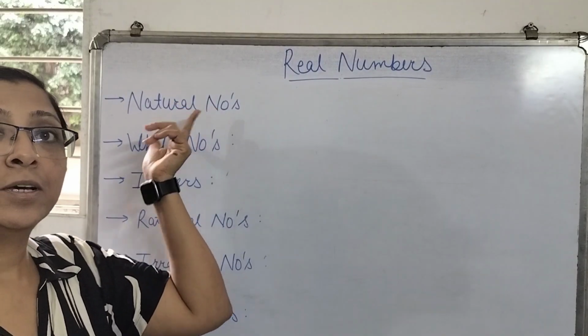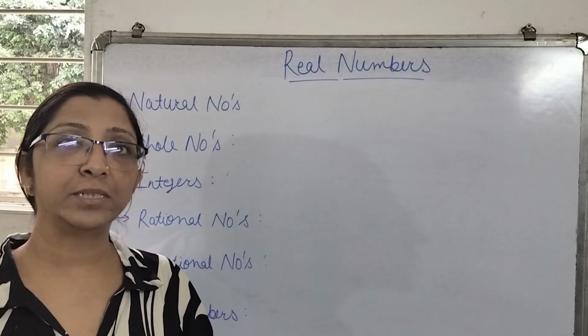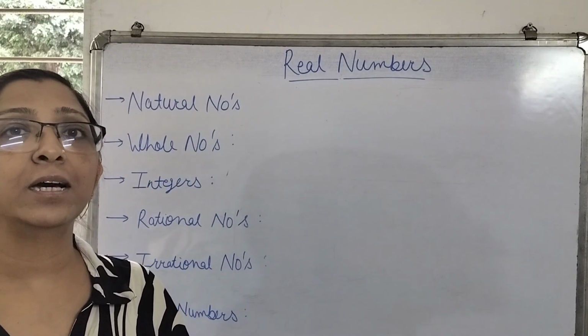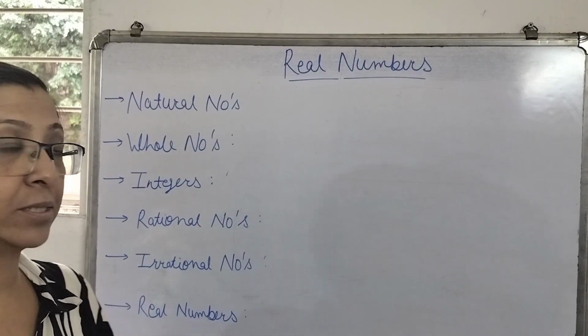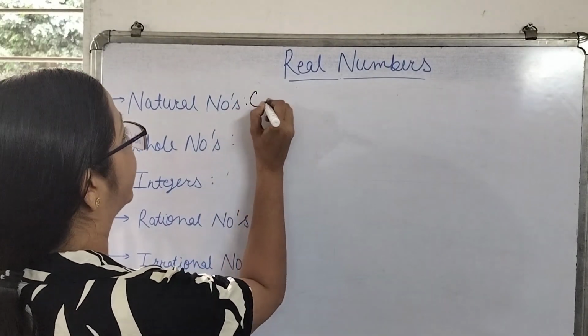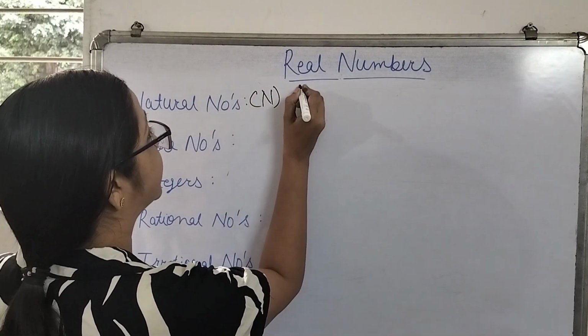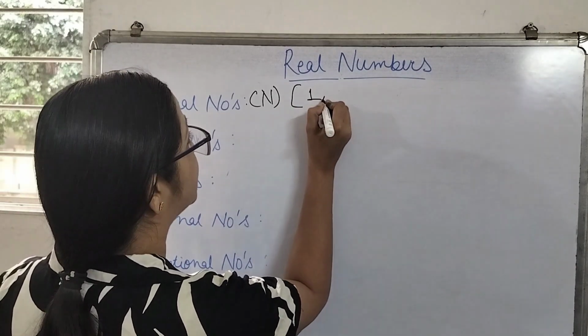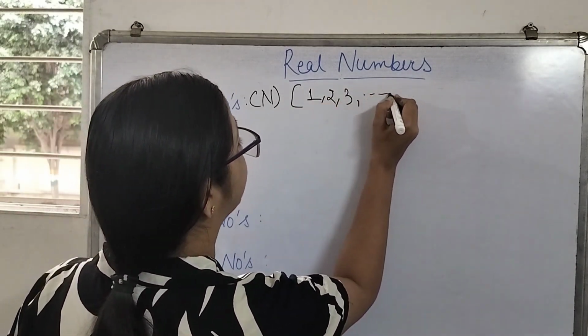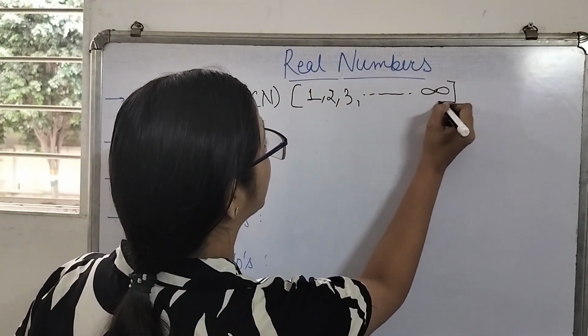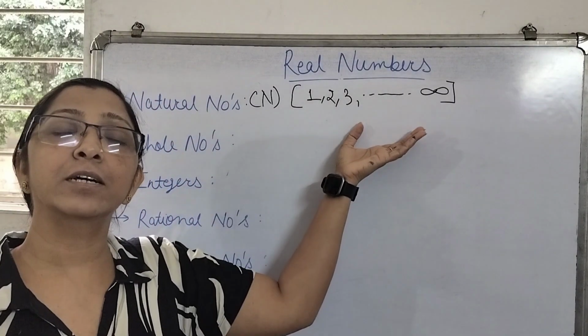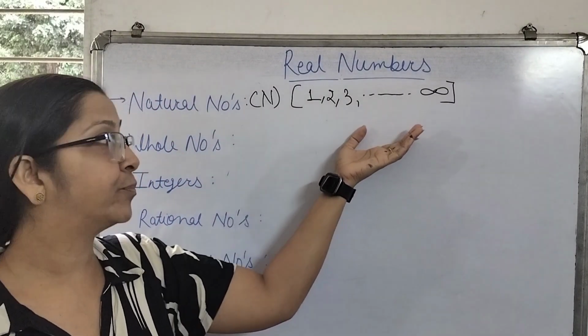Natural numbers. The set of all the counting numbers starting from 1 is a combination of natural numbers. It is denoted by capital N, and it is the set of all the numbers which start from 1 until infinite. Whatsoever number comes in our mind is a group of natural numbers.